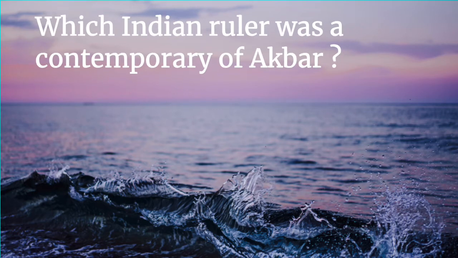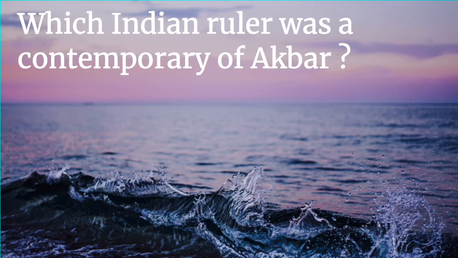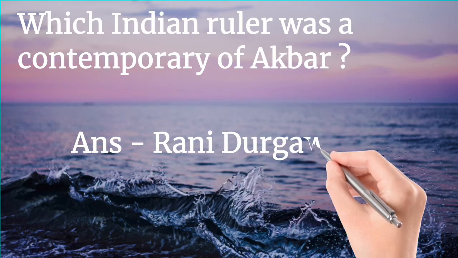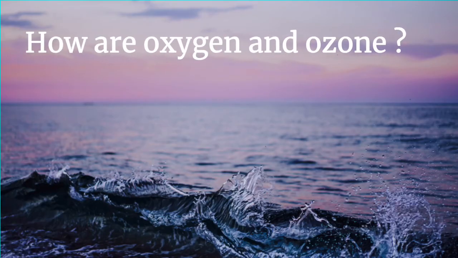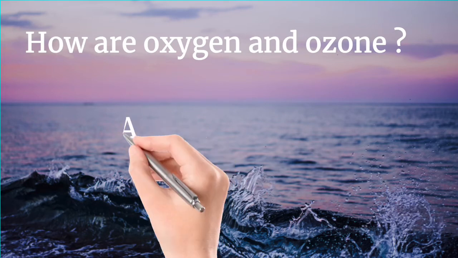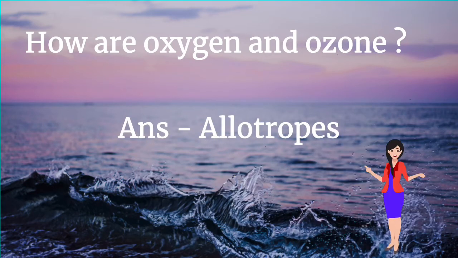Next, which Indian ruler was a contemporary of Akbar? The answer is Rani Durgavati. Next, how are oxygen and ozone related? The answer is allotropes.